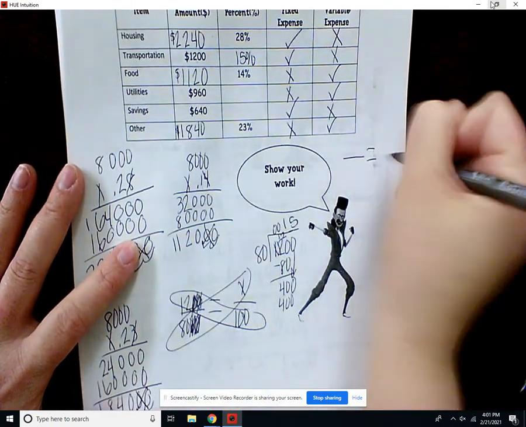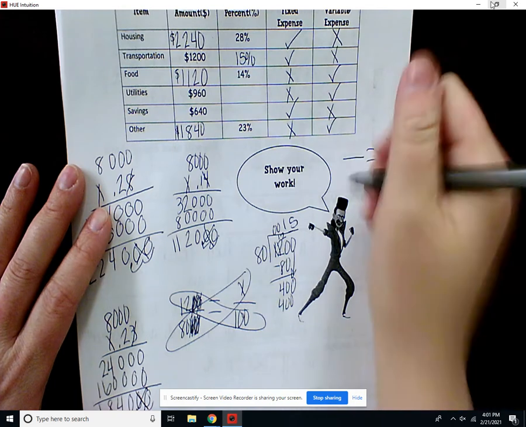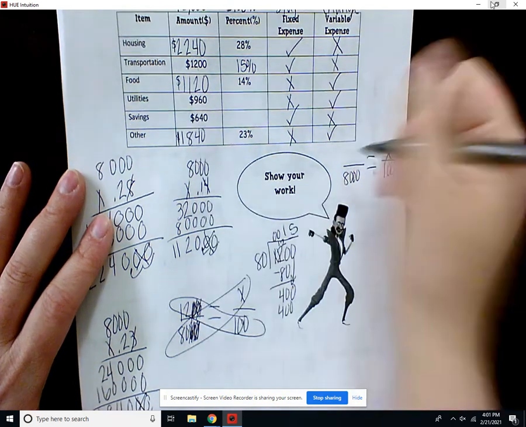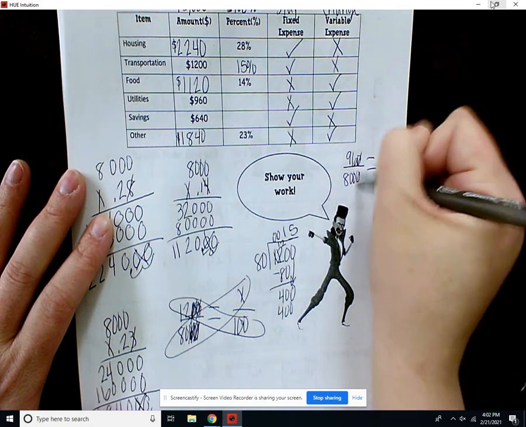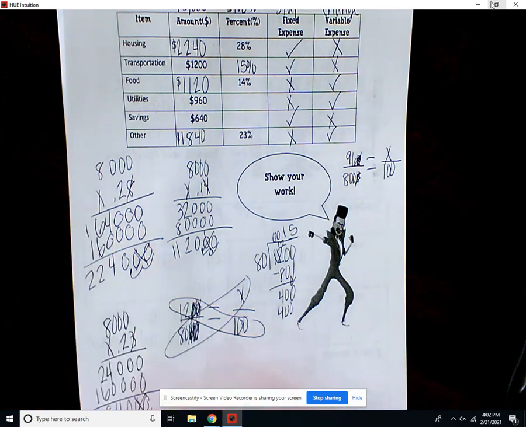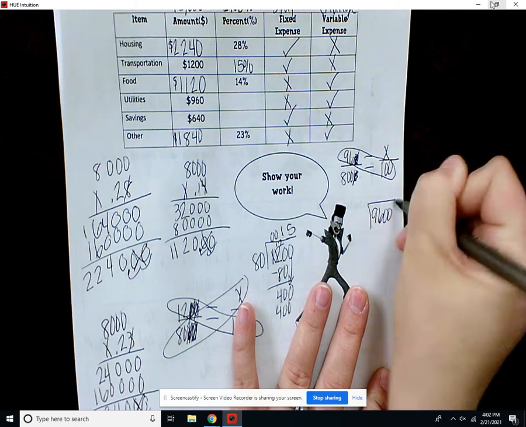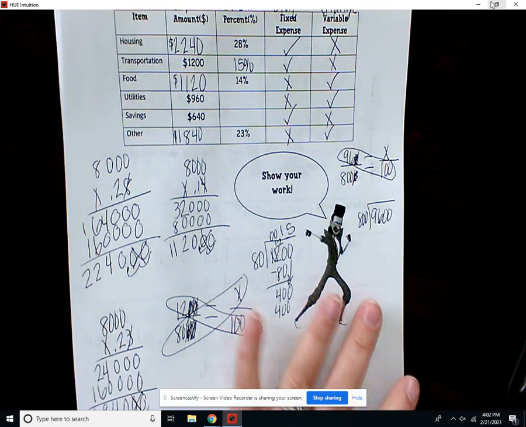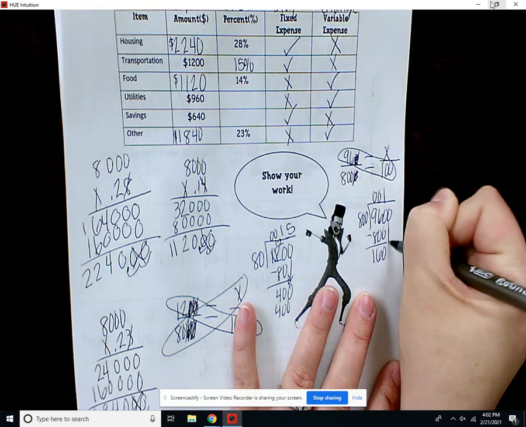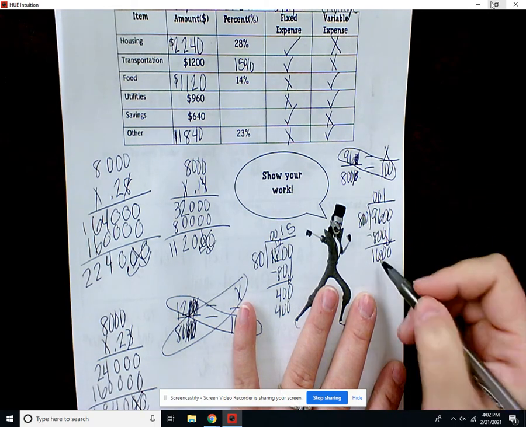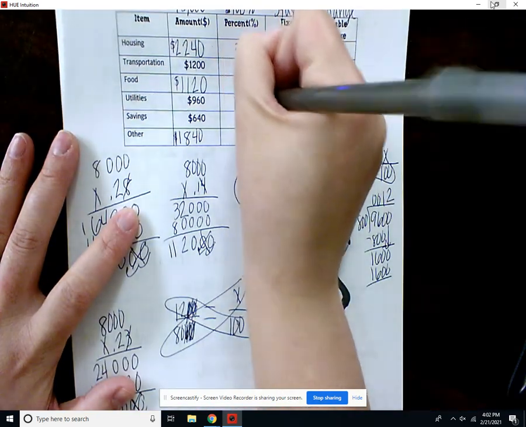Then we'll do the same thing with our 960. We'll do a proportion, so still x over 100 because we're looking for the percent. The bottom is our total amount, which is 8,000, and then we have 960. This one we don't have 2 zeros to mark off, but we can mark off 1 just to make it a little bit easier. So we have 96 times 100, which is 9,600. Then we'll divide it by 800. 800 will go into 960 one time, and then 800 will go into 1,600 2 times. That will go in evenly, so we get 12%.